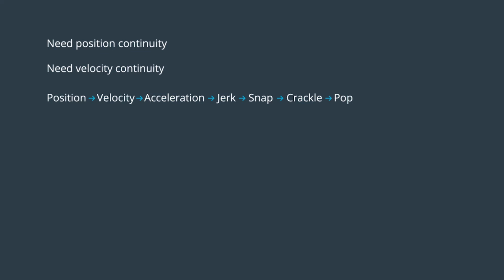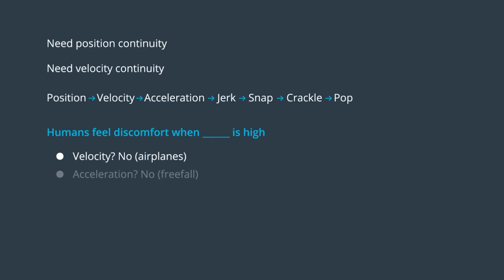In a vehicle, humans feel discomfort when which of these values is high? Velocity? No. When they cruise down the highway at high velocity, people usually don't find it less comfortable than when they drive at lower speed. And if you think about airplanes, they move very fast, and they aren't really uncomfortable. Acceleration maybe? That's slightly more tricky.